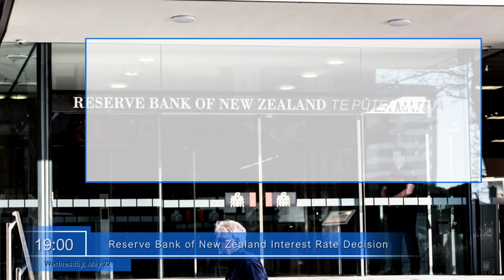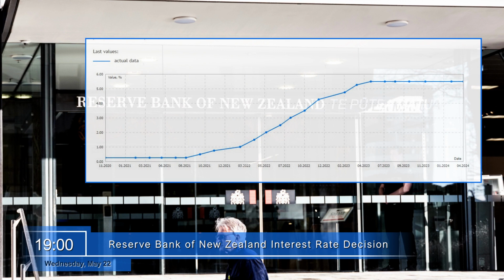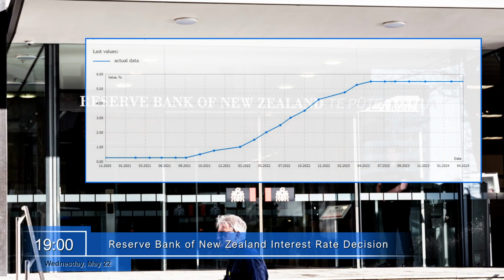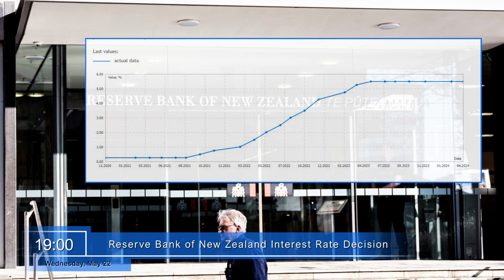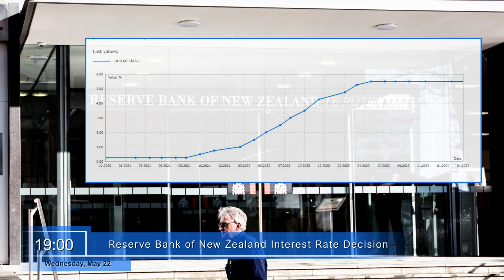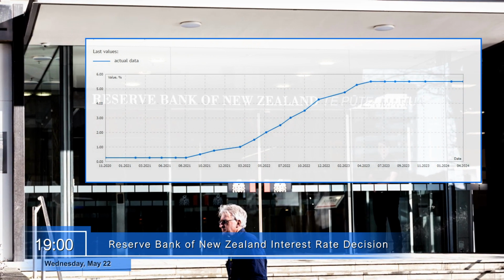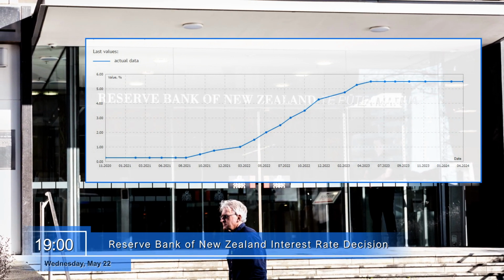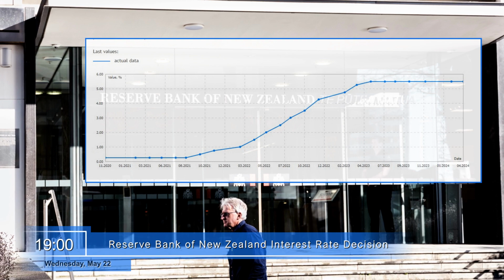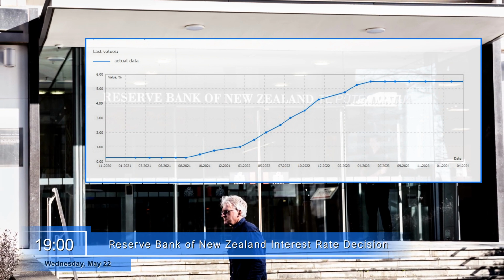At 19 o'clock, the Reserve Bank of New Zealand will announce its decision on the interest rate. The regulator's interest rate is the value at which it gives loans to commercial banks. Setting this rate is one of the main instruments of monetary policy, with the help of which the Reserve Bank of New Zealand regulates the strength of its currency. The growth may positively impact the quotations of the New Zealand dollar.